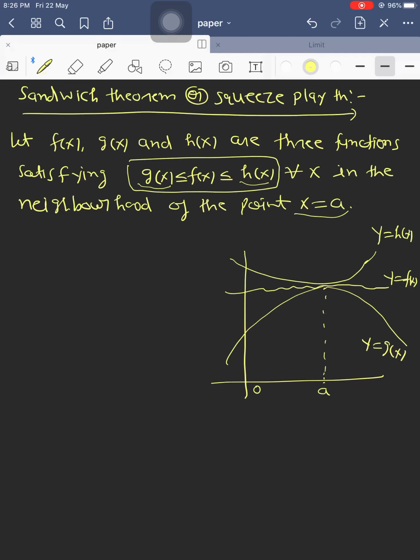Then from the graph it is clear that in the neighborhood of the point x equals a, neighborhood meaning just left and just right, the graph of f(x) is squeezed between these two graphs g(x) and h(x). Then by the Sandwich theorem, limit x approaches a of g(x) is less than or equal to limit x approaches a of f(x), which is less than or equal to limit x approaches a of h(x). This is actually the statement of the Sandwich theorem.